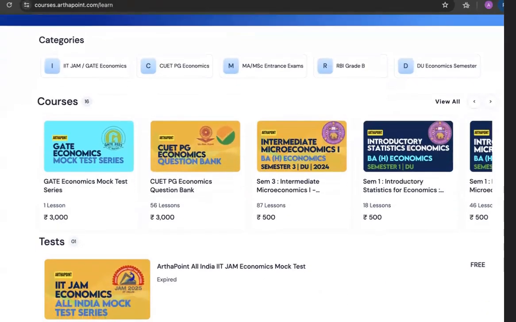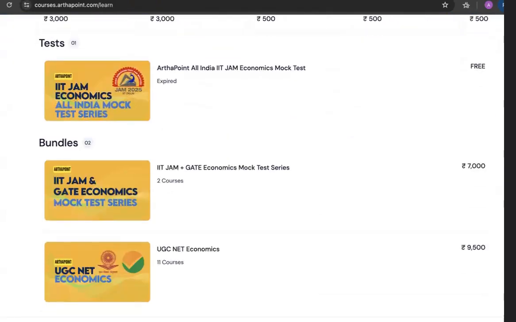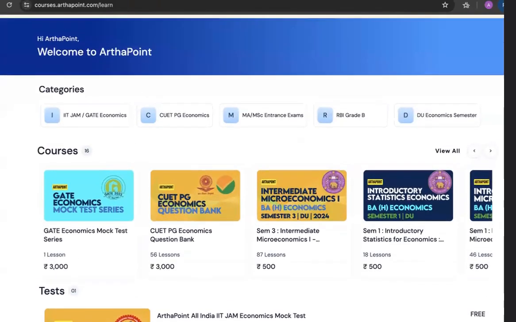But if you want a full-fledged course on IIT JAM or a full-fledged course on MA Economics entrance or a full-fledged course on Indian Economic Service, you can always contact Rohit sir and he will talk about the different courses that we have. So I just wanted to quickly show you the portal of ArthaPoint, and all of you can go to this portal and have a look at different courses. Okay, beta, thank you.